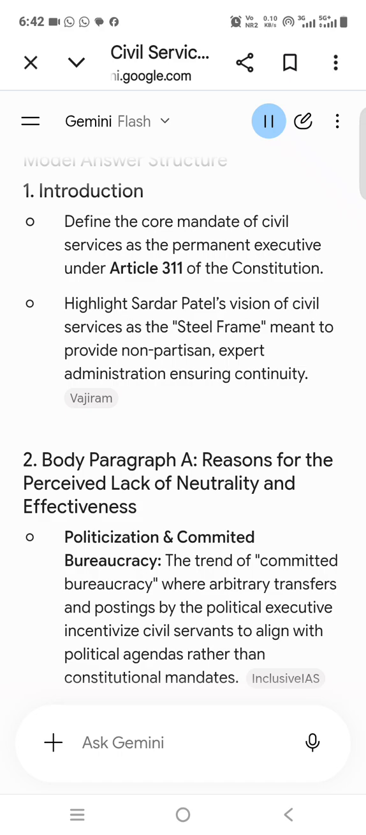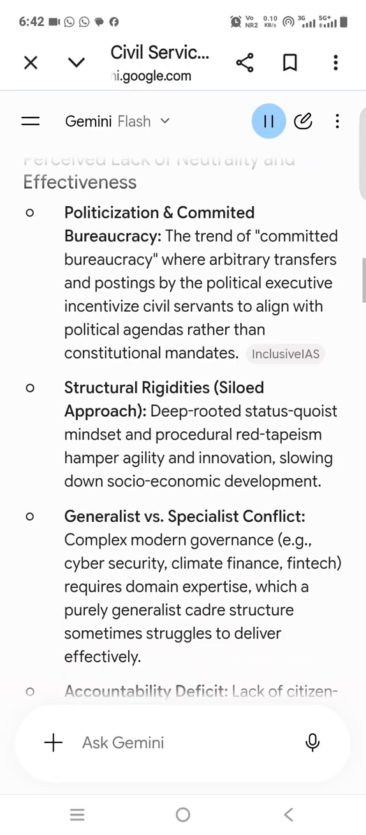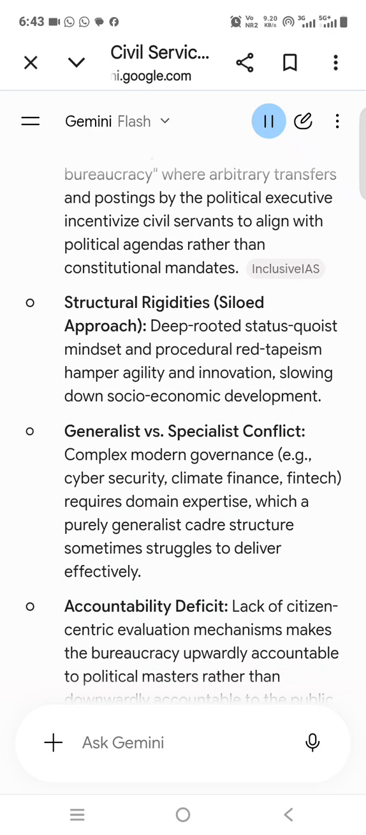Generalist versus specialist conflict. In complex modern governance, e.g., cybersecurity, climate finance, the cadre structure sometimes struggles to deliver effectively. Accountability deficit. Lack of citizen-centric evaluation mechanisms makes the bureaucracy upwardly accountable to political masters rather than downwardly accountable to the public.